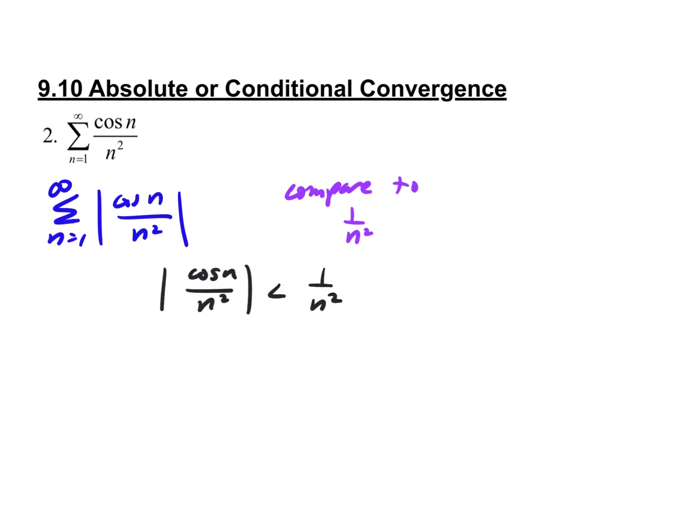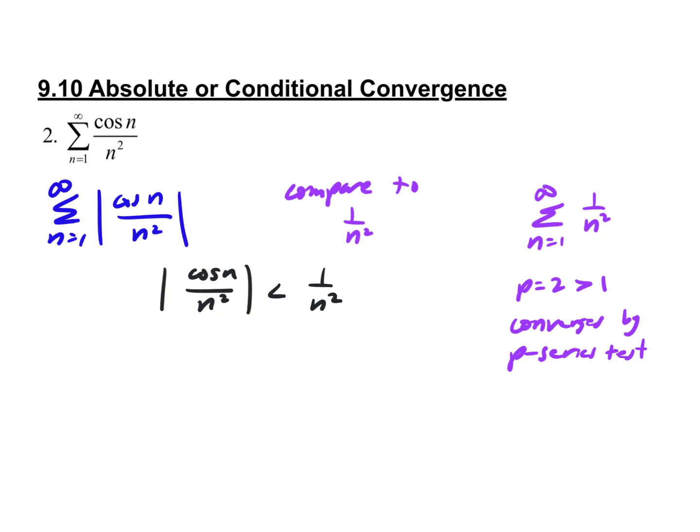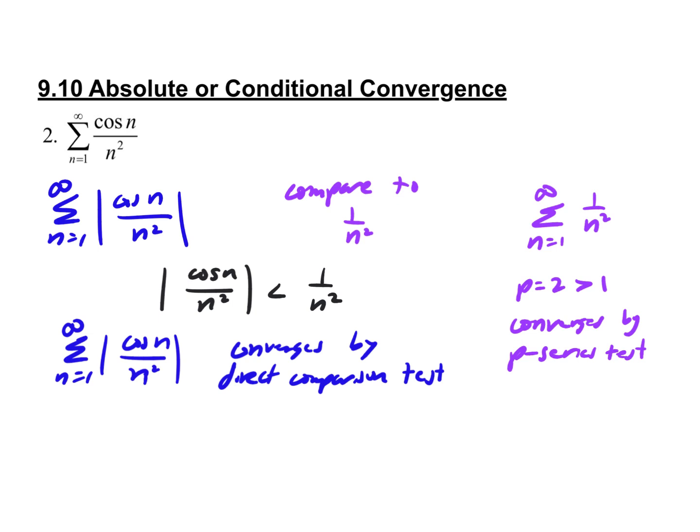Okay. Now there are times when it is equal to, right? If the cosine was equal to 1, they're equal. But most of the time it's not. And so if the larger one converges, then this one has to converge because of the direct comparison test. Wait, why does 1 over n squared converge again? Right there to the right. Okay? So p is equal to 2, which is greater than 1, so it converges by the p-series test. Therefore, if the larger one converges, the smaller one converges based on direct comparison. Okay?